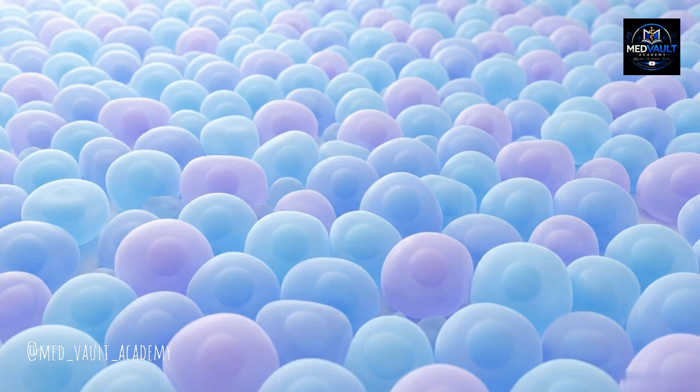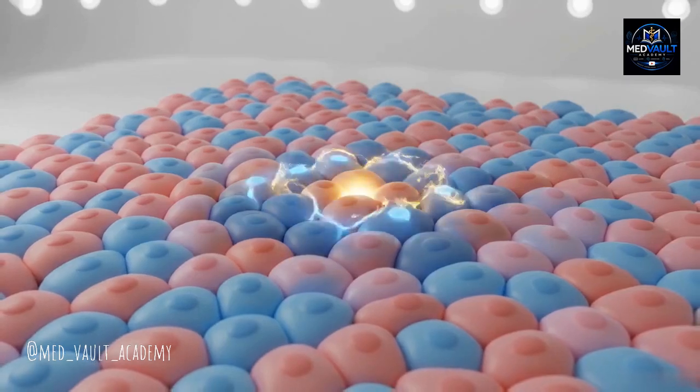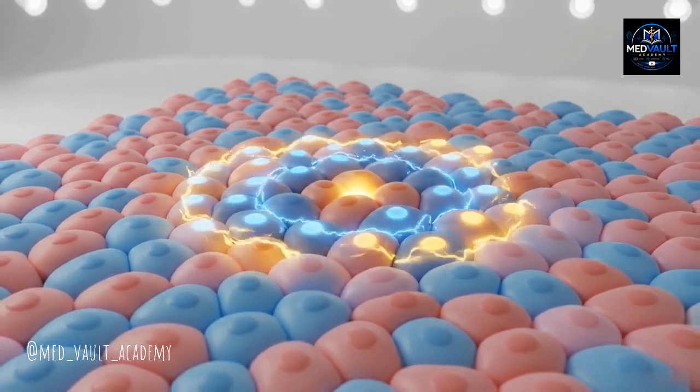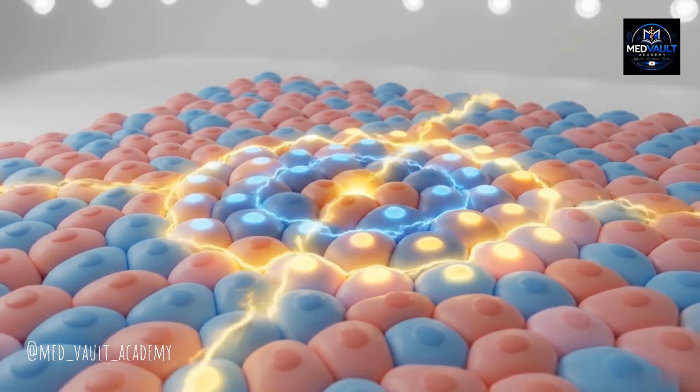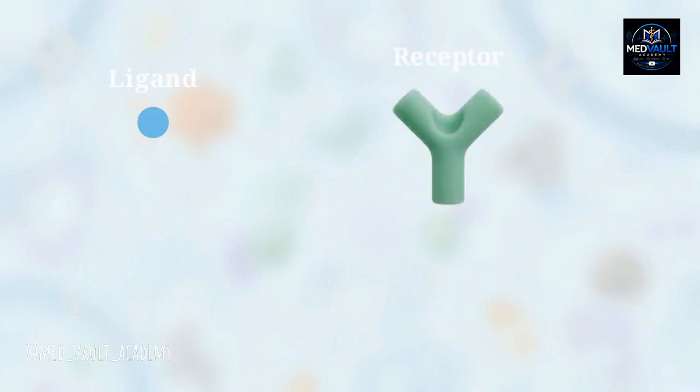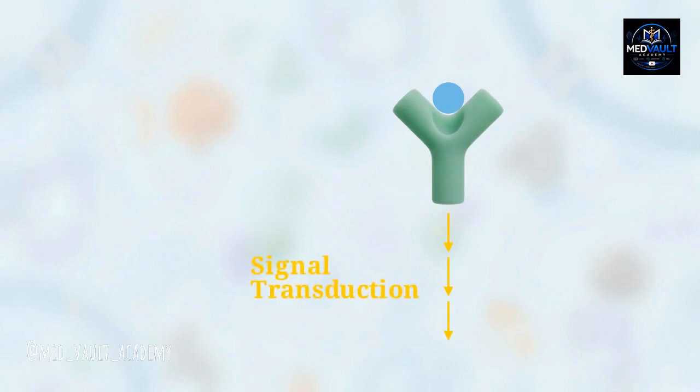The 30 trillion cells of the human body must act as a single cohesive unit. This requires continuous coordination, supported by a network of chemical and electrical signals moving between every individual tissue bed. This network relies on 3 core components. The chemical message itself is the ligand. The structure that receives that message is the receptor. And the process of decoding that chemical contact into an actual cellular command is signal transduction.